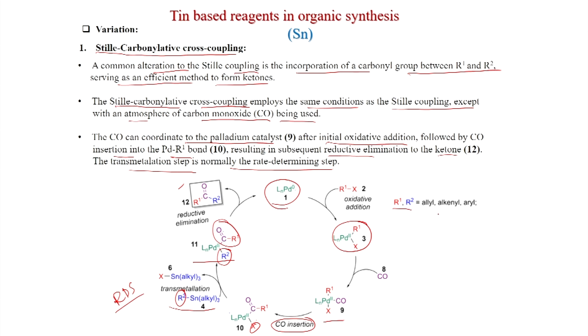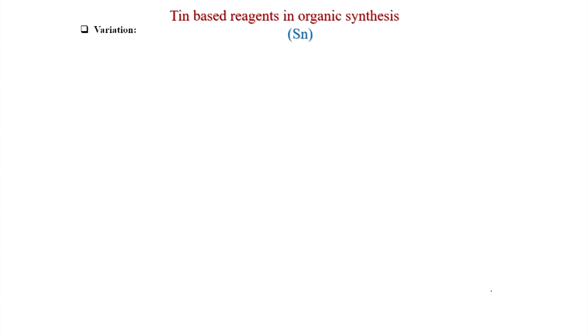And R1, R2 is allyl, alkenyl, aryl; X is equal to Cl, Br, I, OTf; L is equal to phosphine; alkyl is equal to methyl, butyl. So, still a carbonylative cross coupling. Now, we will see some examples.